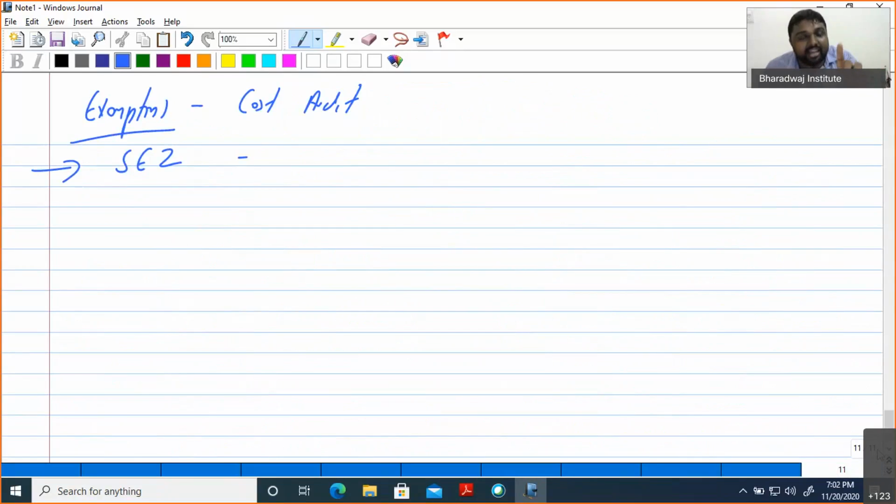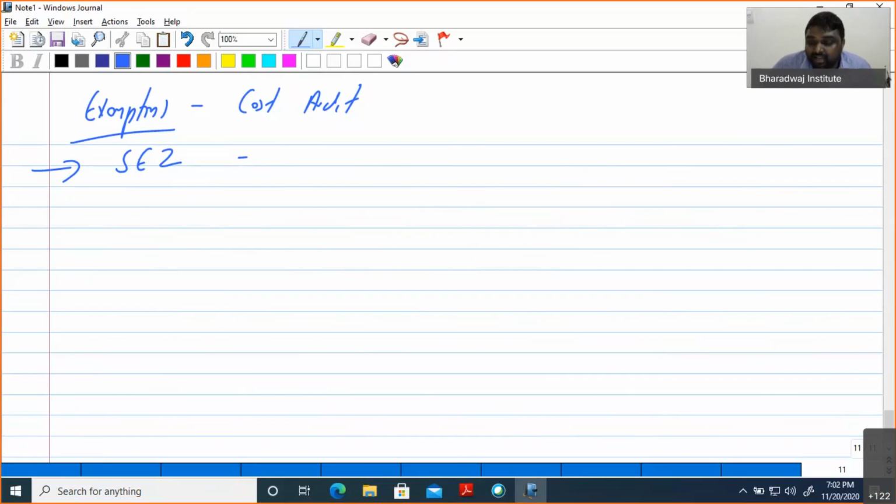So be very clear. If the question is asking about cost records, there is no exception for cost records for SEZ. The cost record exception is only for MSMED, that is small and micro level companies. The exception for cost audit is only for SEZ companies.